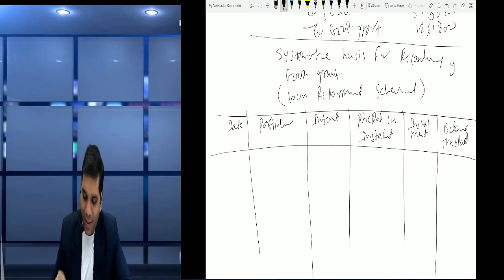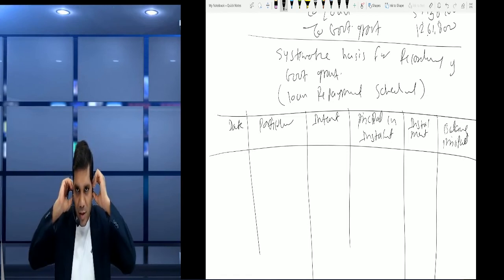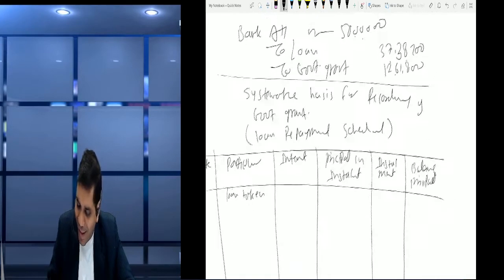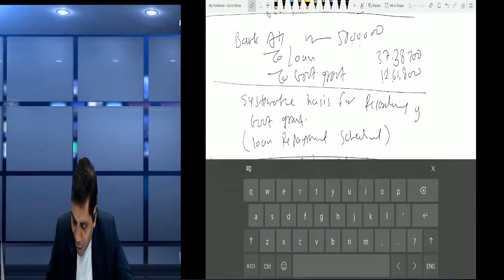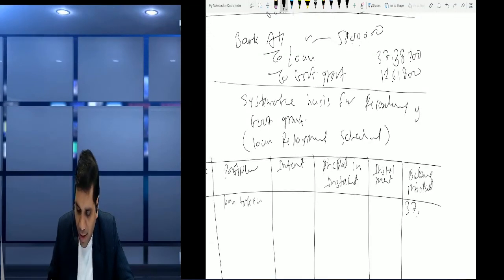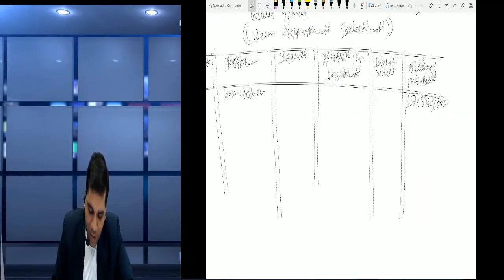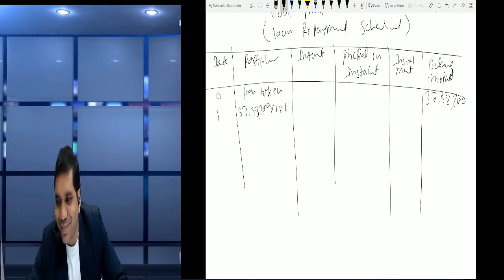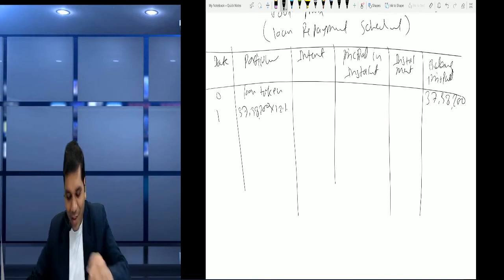ठीक है, फाइन. Now how to make it, so just apply the simple concept. At the beginning you had taken the loan, you can say 0 year loan taken. कितना लोन आया फ्रेंड्स हमारे हाथ में? आया तो 50 लाख, लेकिन आउट ऑफ दैट लोन एक्चुअली में बना, वो लोन बना 37 लाख 38,200. Right now in the first year we will pay interest on it, definitely 37 lakh 38,200 के कितना परसेंट लगाएंगे? 12%. Okay, so calculate 12% interest on it.